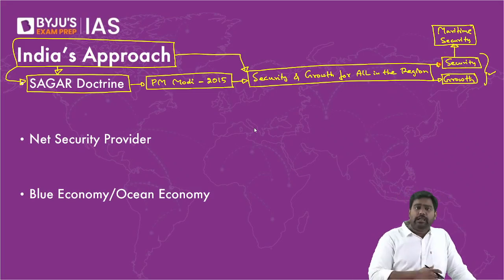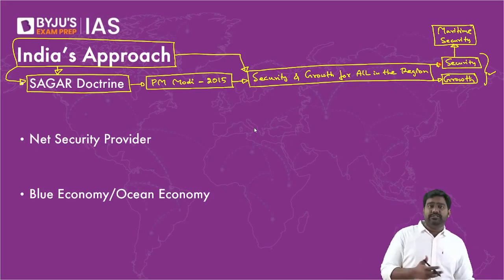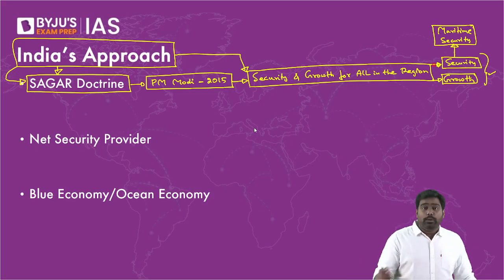Since they are island nations, they have large exclusive economic zones, which they're not able to protect and defend on their own. They may not have strong militaries like India. So we help them, we assist them in maritime surveillance. We assist them in safeguarding their exclusive economic zones. We work with other countries to protect the shipping lanes and to ensure the choke points are not blocked.